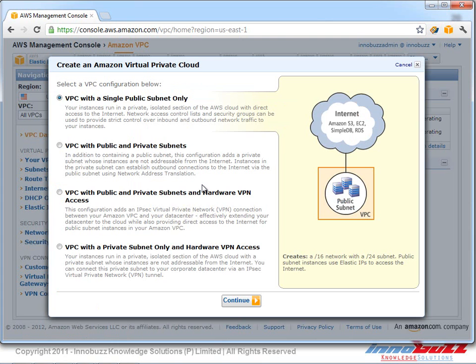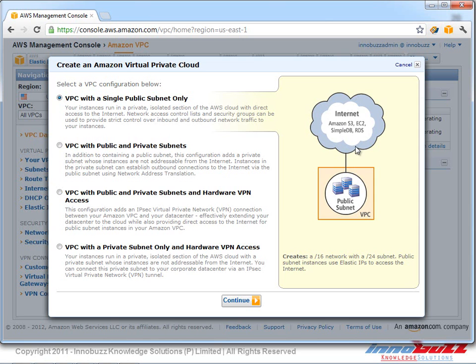The first one is a VPC with a single public subnet only. That means our instances run in a public and isolated section of AWS with direct access to the internet. The network access control and the security groups can be used to provide strict control over the inbound and outbound network traffic.